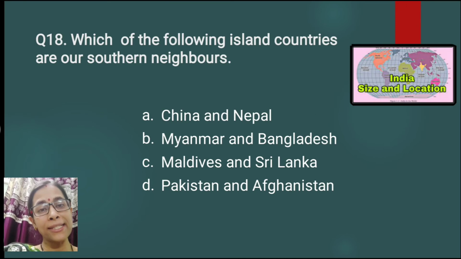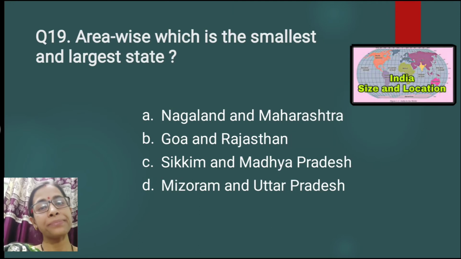Question number 18. Which of the following island countries are our southern neighbors? China, Nepal, Myanmar, Bangladesh, Maldives, Sri Lanka, Pakistan, Afghanistan. The correct answer is option number C, that is Maldives and Sri Lanka. Both are island countries, and both are also our southern neighbors.